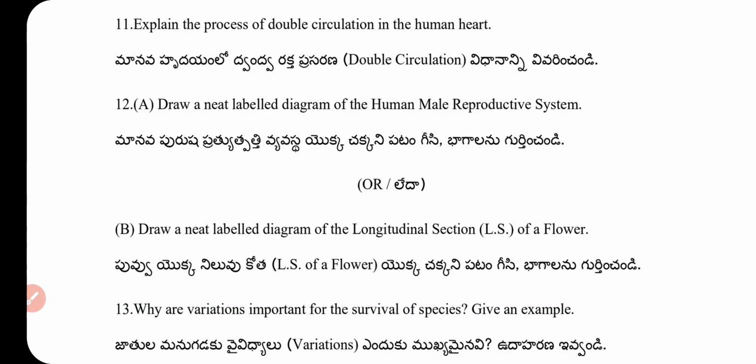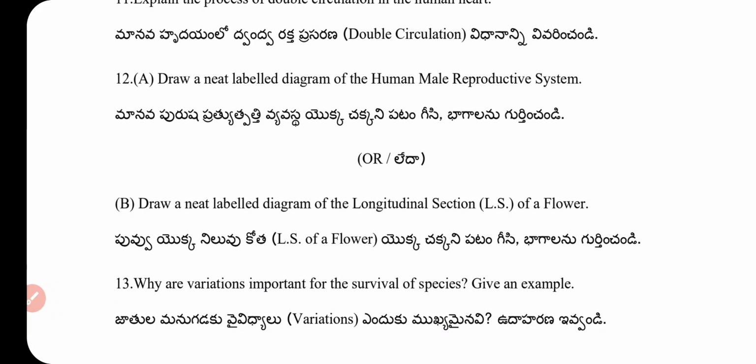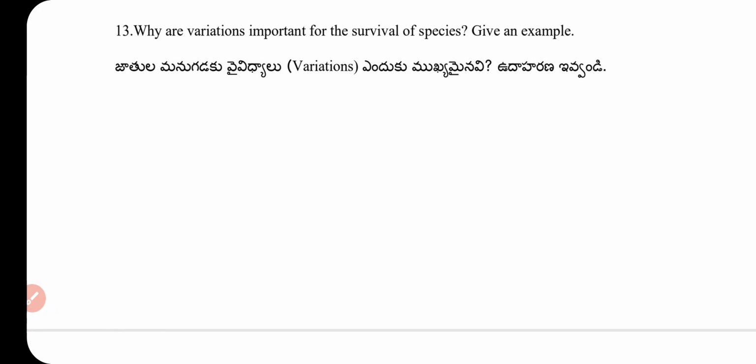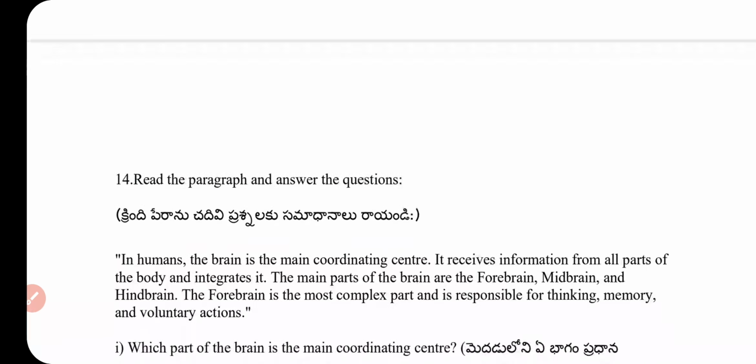Question number 12 A. Draw a neat labelled diagram of the human male reproductive system. Or, internal choice: draw a neat labelled diagram of the longitudinal section (LS) of a flower. Question number 13. Why is variation important for the survival of species? Give an example.